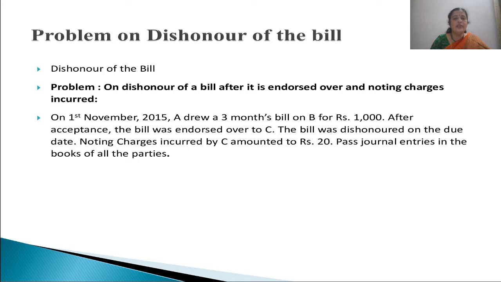So noting charges was incurred by C, and the amount is 20 rupees, which he will later recover from Mr. A, that is the endorser, and endorser will recover the same thing later from B, that is the acceptor. And we are asked to pass journal entries regarding these in the books of all the parties.